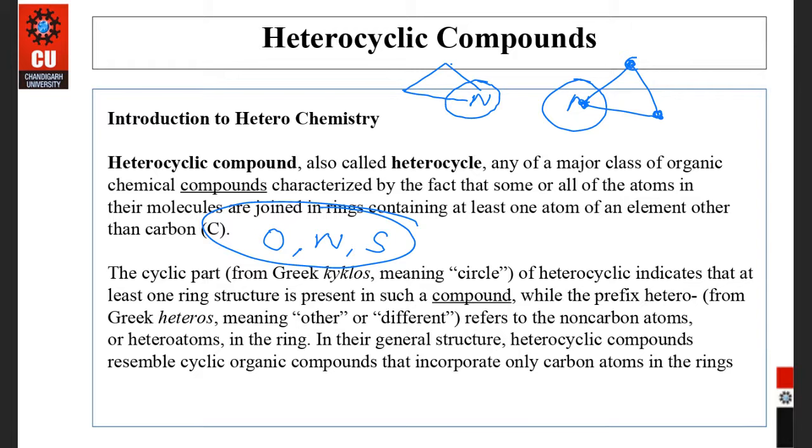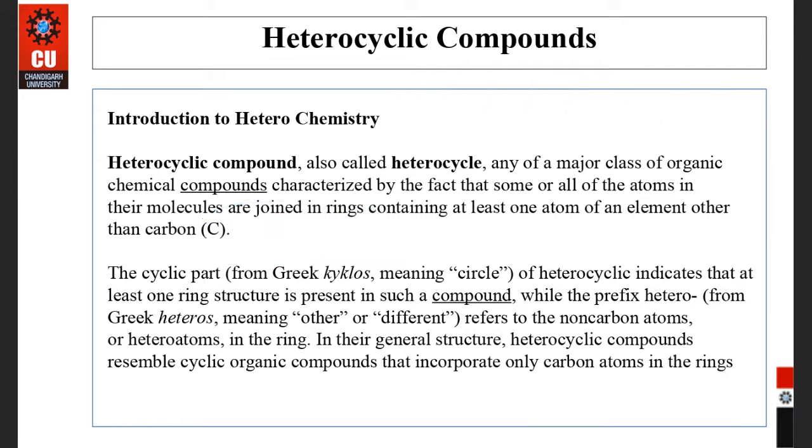Suppose one thing is there. Not only nomenclature, nomenclature plus synthesis. Synthesis of heterocyclic compounds.